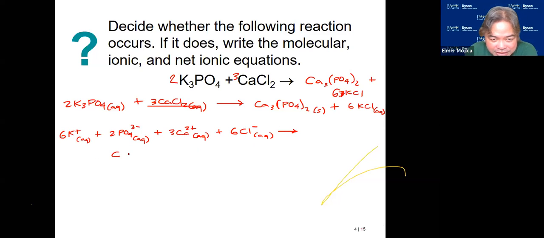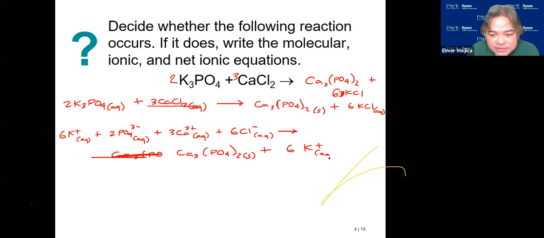So this will remain like this. And the other one will be 6 K+ and 6 chloride. So now this is the total ionic equation. And from here, you'll be able to identify the spectator ions.